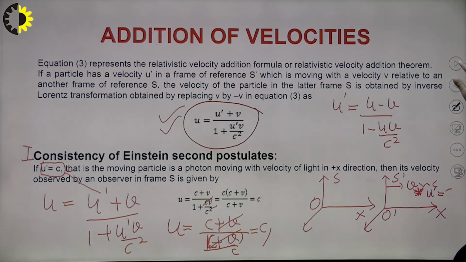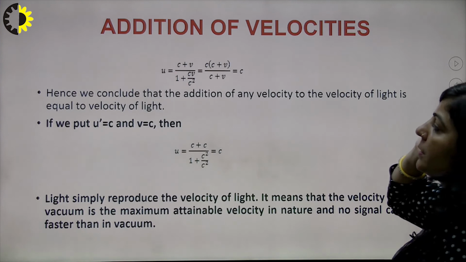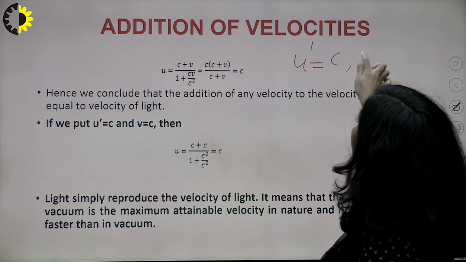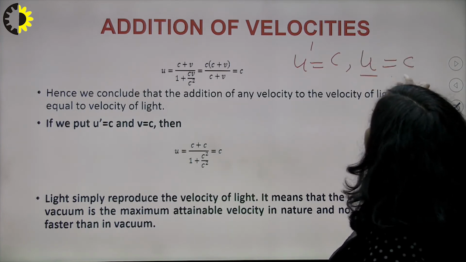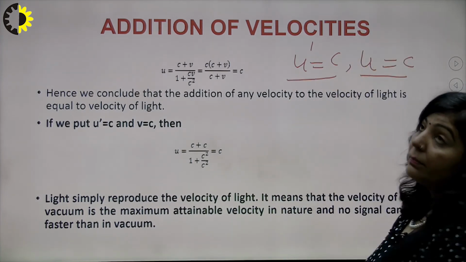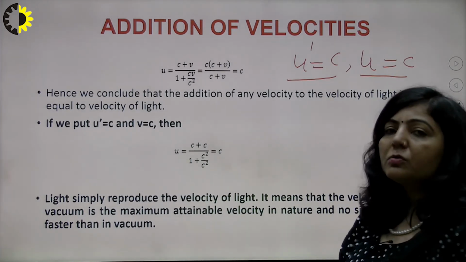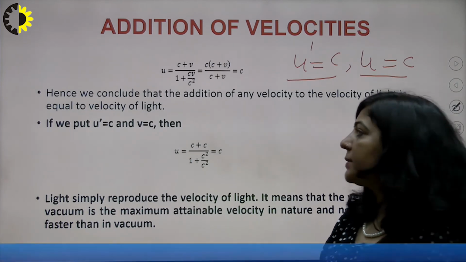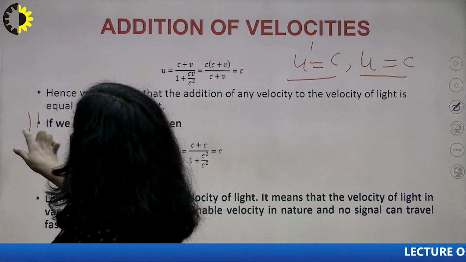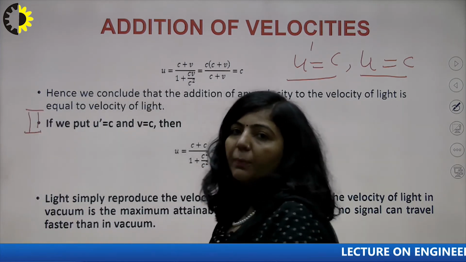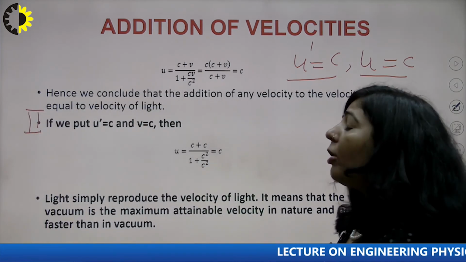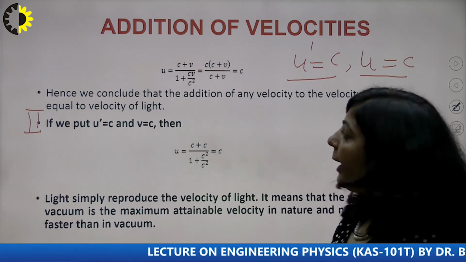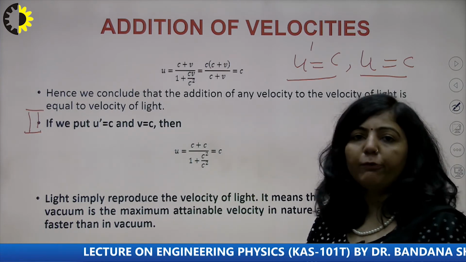Now we are going to discuss the second special case. The first case is clear: if u dash is c, then u is also equal to c, meaning if the speed of a particle is c in one inertial frame, then it is also c in another frame, meaning the speed of light is constant in all inertial frames. Now the second case, this is our special case of the relativistic velocity addition theorem, and according to this,